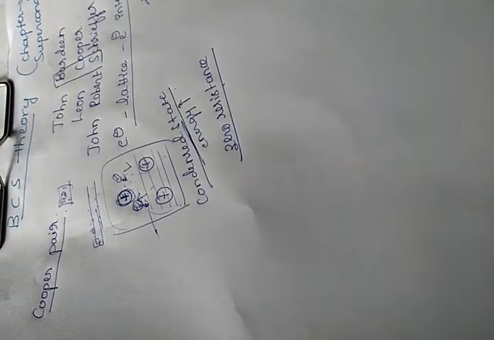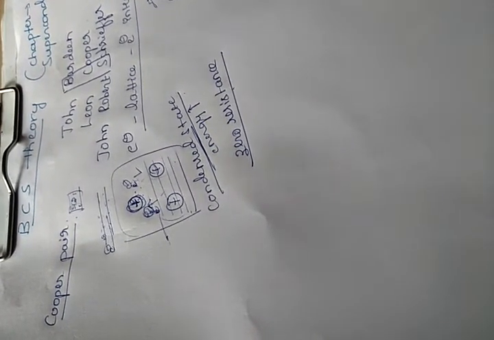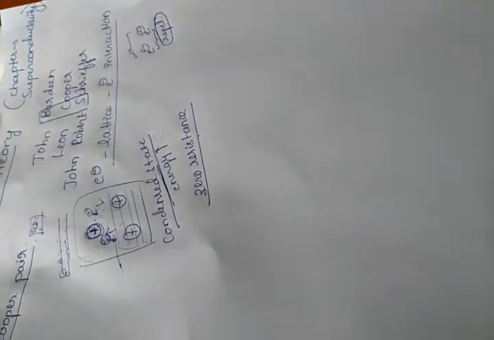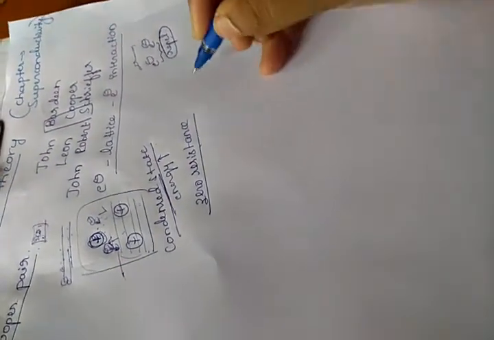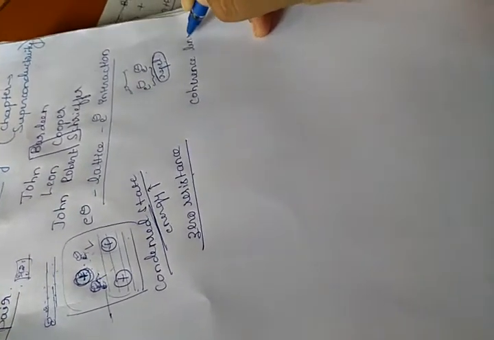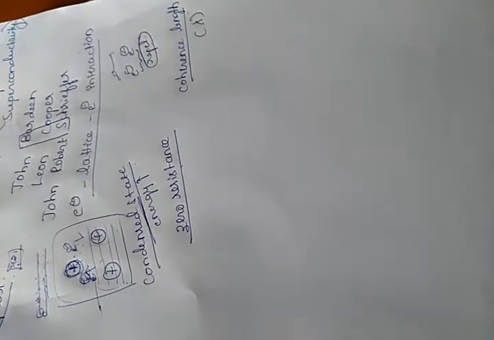So let us see how these Cooper pairs are formed, how the interaction takes place between the electrons and the lattice. Before that, there is a term called coherence length, represented by lambda.